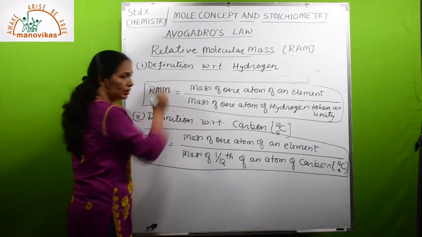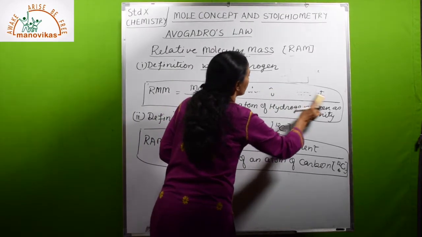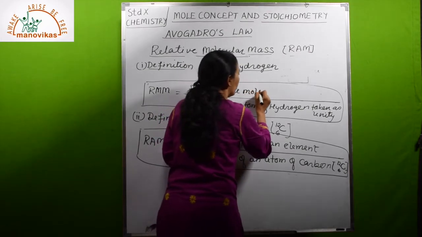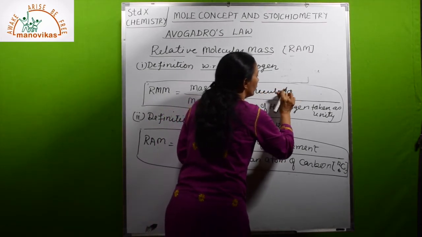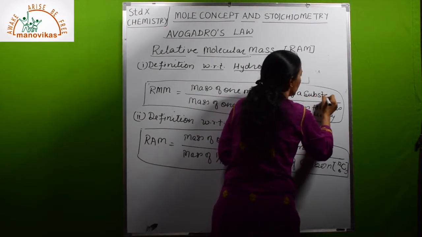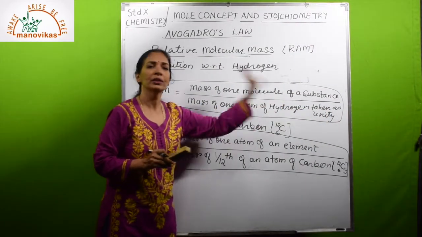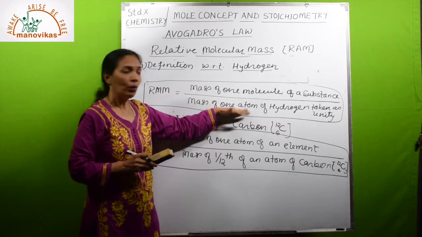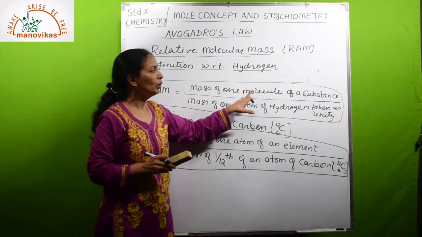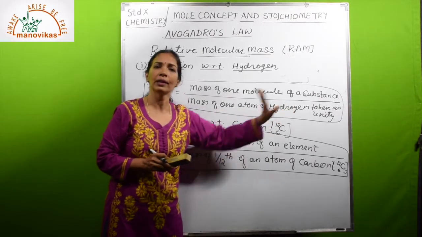So what will be relative molecular mass, RMM? We can change this for that. Only I have to change over here: mass of one molecule of a substance upon mass of one atom of hydrogen taken as unit. This is same, only this one is changing. So mass of one molecule of a substance upon mass of one atom of hydrogen taken as unity.